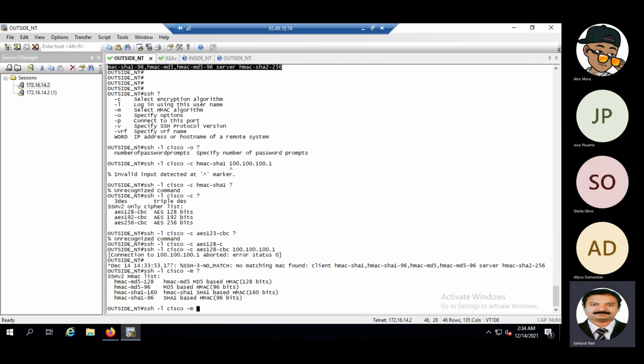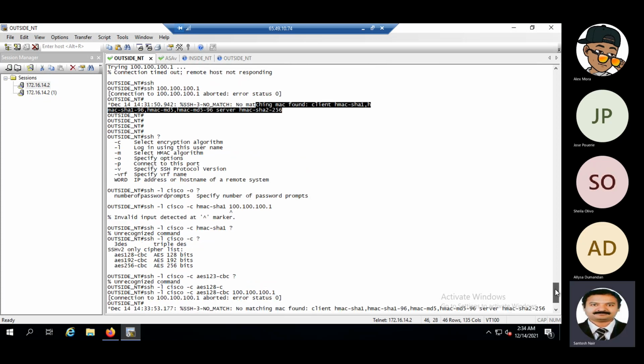This same issue will happen when you're doing it from the jump box. I believe Alisa, when we were doing from the jump box today with SSH, we had the same issue, right?